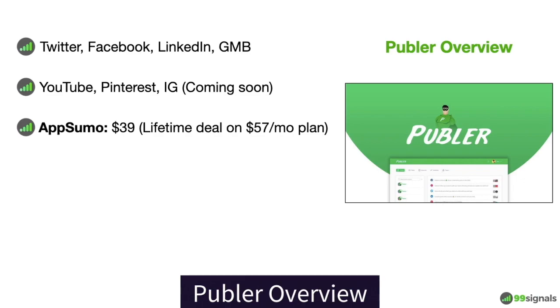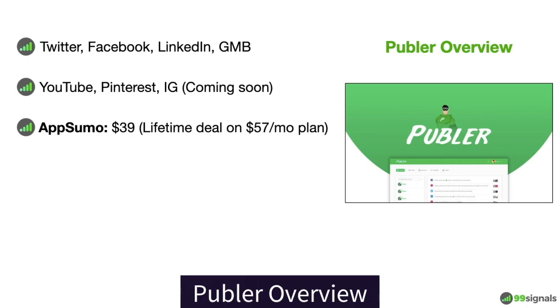Now with AppSumo, you'll be able to get lifetime access to Publer for just $39. The lifetime deal is being provided on the Argento plan of Publer, which is $57 per month. Under this plan, you'll be able to add 30 social media accounts and 3 team members. As I explained at the start of this video, the deal is on the $57 per month plan, which is the monthly fee you'd have to pay to Publer if you were to upgrade to a paid account.